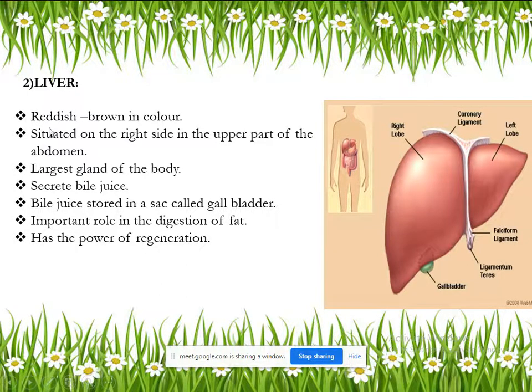So remember, liver is of reddish brown in color. It is situated on the right side of upper abdomen, and it is the very largest gland in the human body. And which type of juice it will secrete in the body?